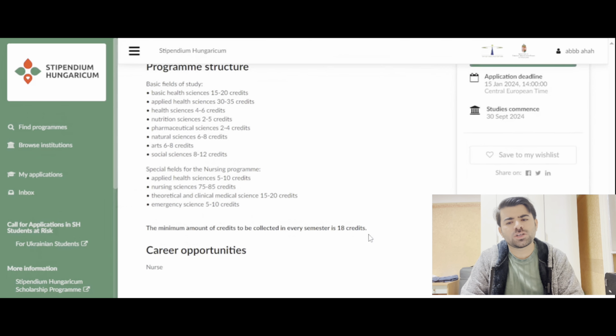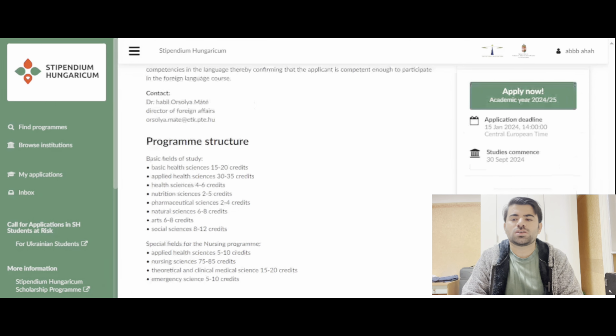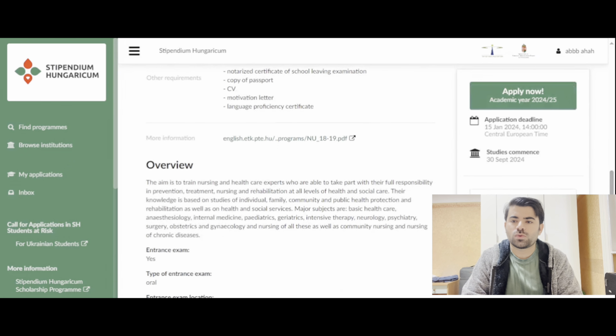The minimum amount of credit to be collected in every semester is 18 credit hours, so it's the minimum amount. And you can earn up to 30 credit hours easily, so it's not very difficult, you can achieve it. Now, when you have studied all the information, there is an option, apply now.